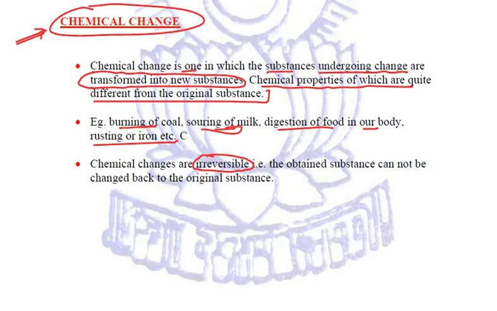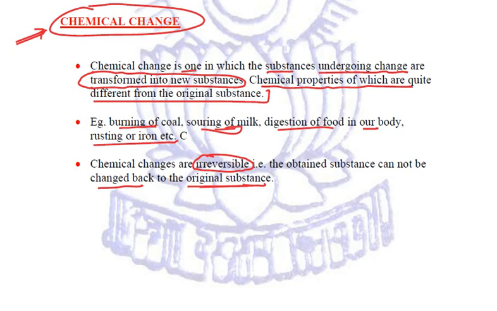That means if some chemical change has taken place and a new substance has been obtained, it cannot be changed back to the original substance. Once you burn the coal, you cannot get it back. Once the milk has turned sour, it cannot be converted back to normal. Once the food that we have eaten gets digested in our body, we cannot bring that food back to the mouth in the form in which we ate it. Once the iron undergoes rusting, it cannot be revived back.